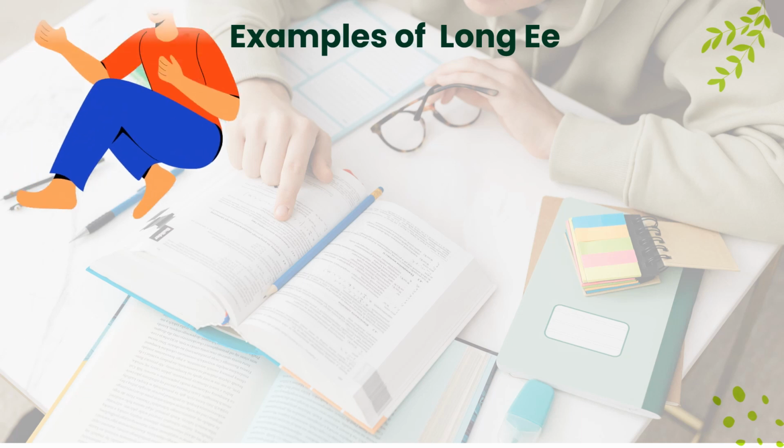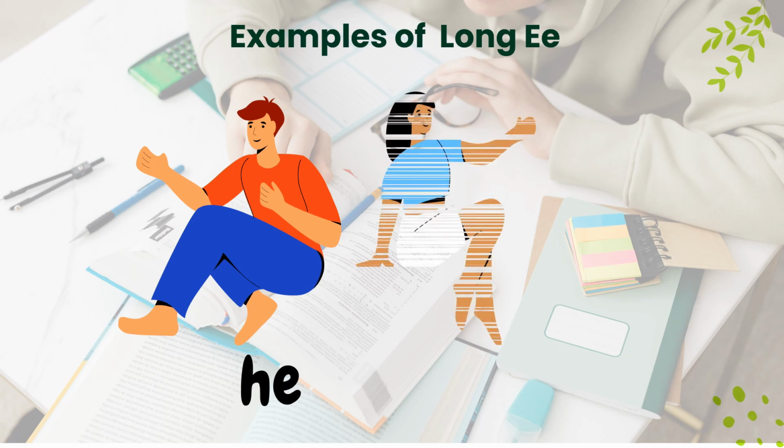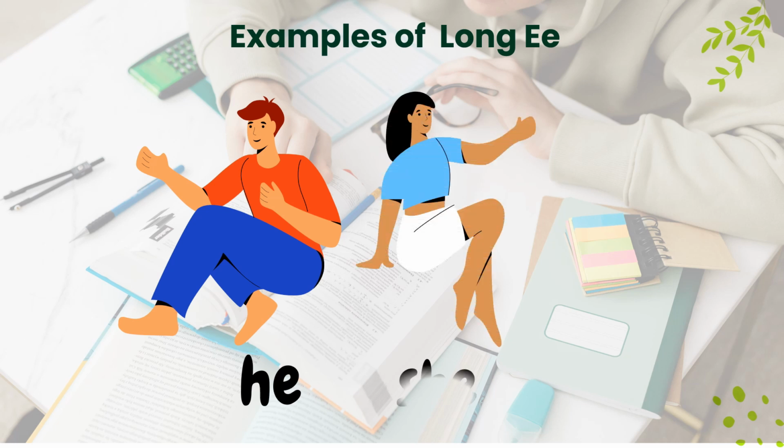Another examples will be the words he and she. So the vowel E there will be read as E. So he and she. We will not read it as heh or sheh.